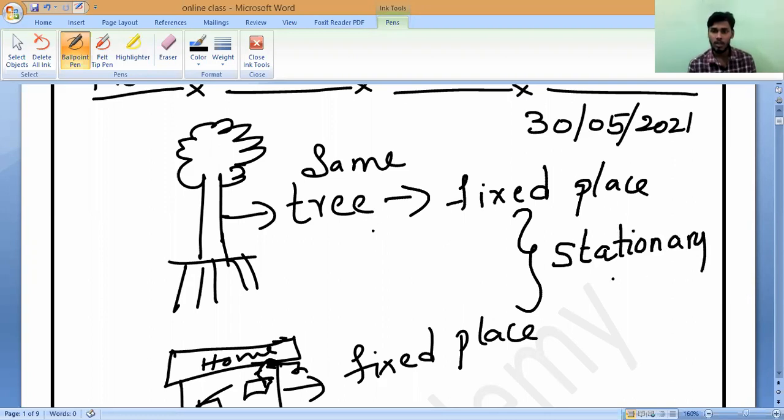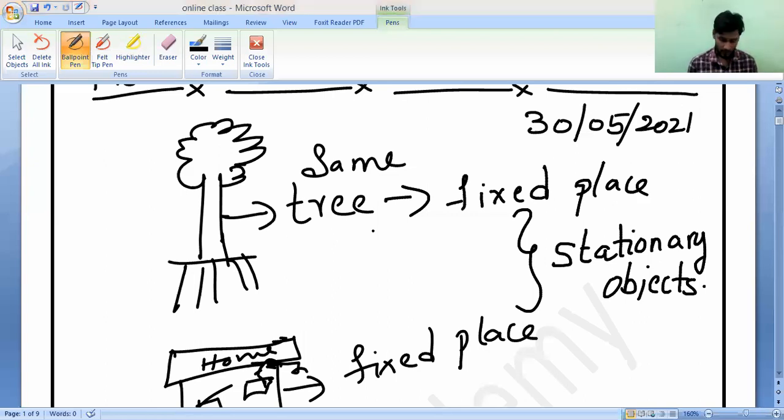Stationary objects. Do you understand it? Yes, sir. So if you want to understand motion, first you should understand what a stationary object is, because opposite to stationary we call it motion. You can take a tree here. I have explained an example: in front of Narayan's home, the tree is always at a fixed place. So we can say that the tree is stationary.